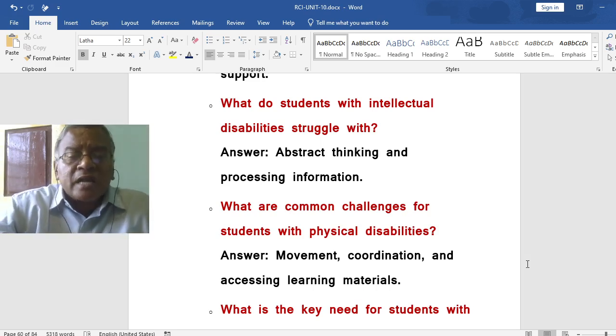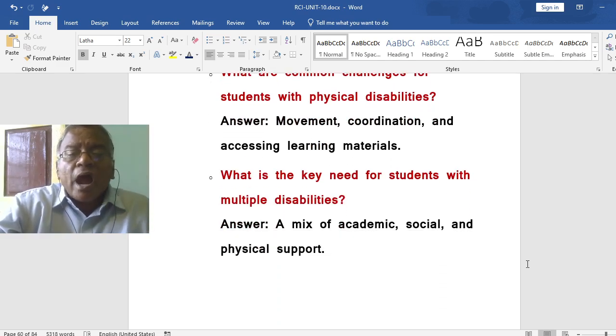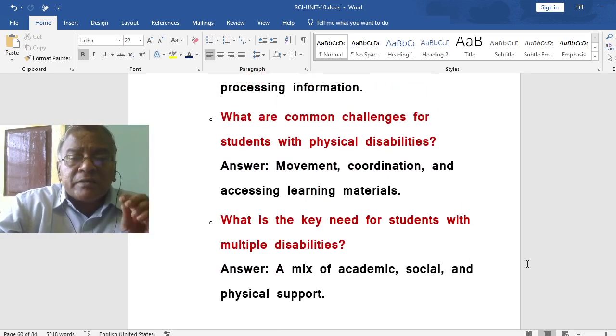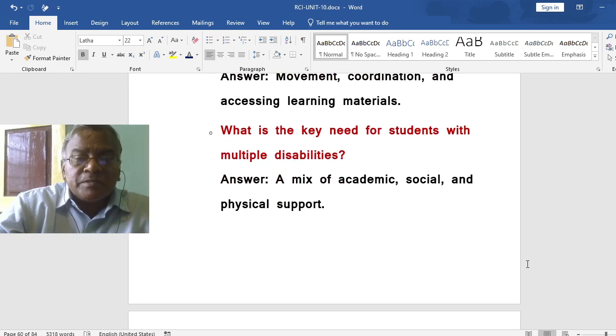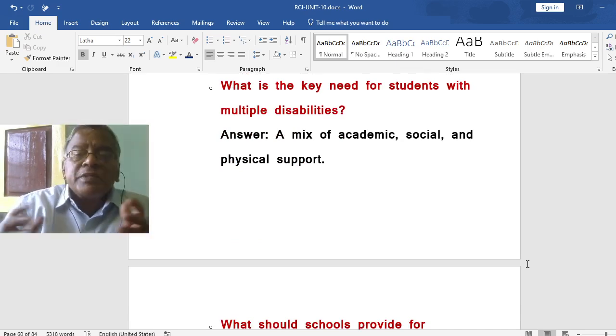What are common challenges for students with physical disabilities? Movement, coordination and accessing learning materials. These are all common challenges for students with physical disabilities. What is the key need for students with multiple disabilities? It is a mix of academic, social and physical support.